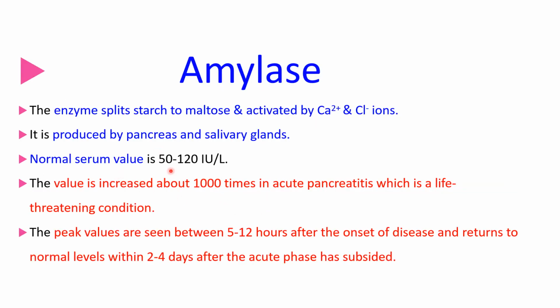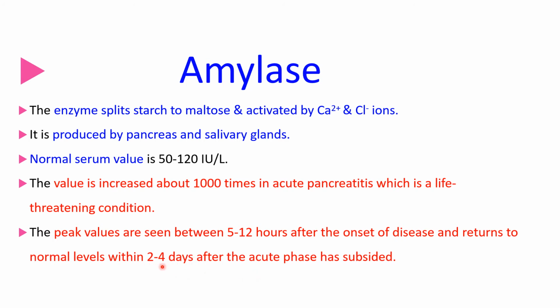Same thing is shown here. Amylase level in the first slide was in Somogyi units, and here it is given in international units per liter, but you remember 80 to 120 Somogyi units, and its value is much increased in acute pancreatitis, and peak value is seen between 5 to 12 hours and returns to normal level within 2 to 4 days.